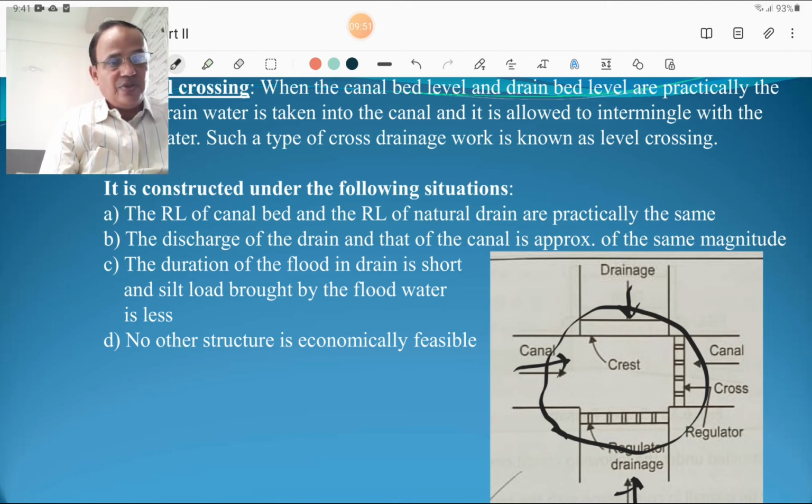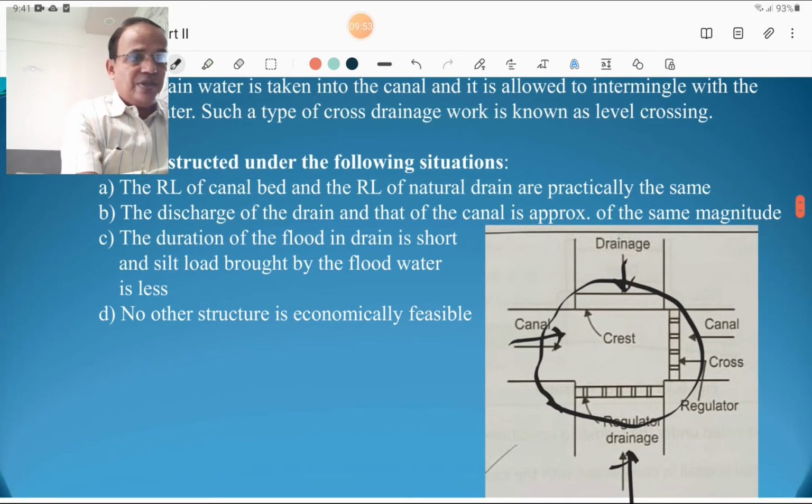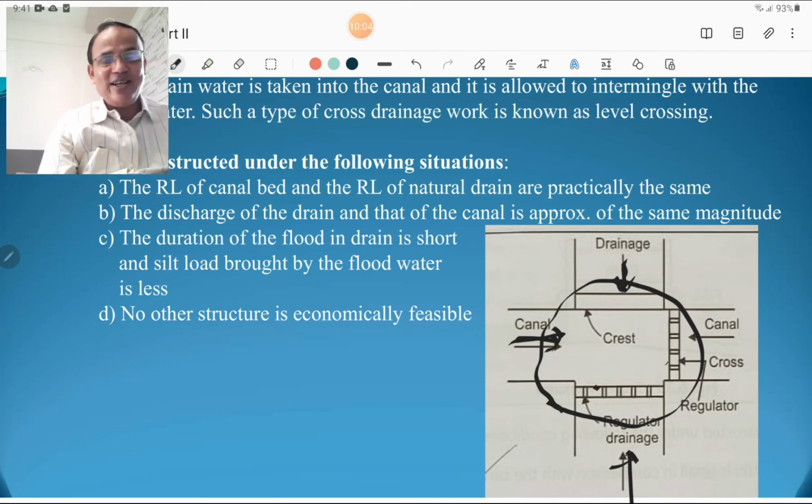So this is the level crossing, this is the drainage water, okay, and this is the canal water. Both are at practically the same level, and regulators are provided here and here to regulate the discharge through the canal and also to regulate the discharge through the drainage.